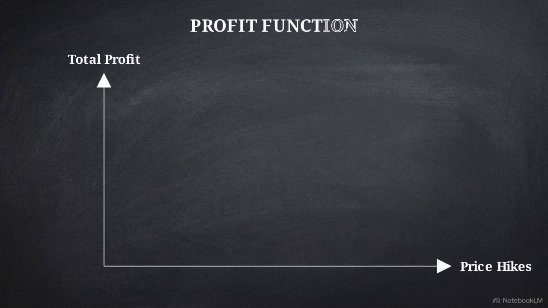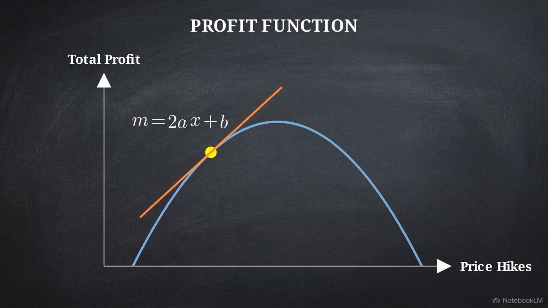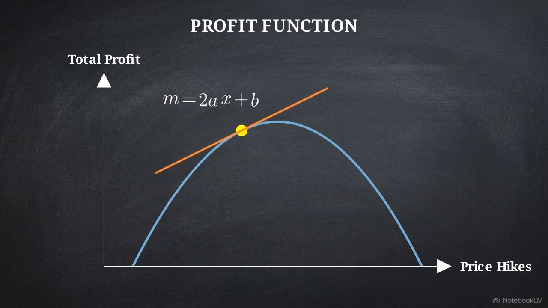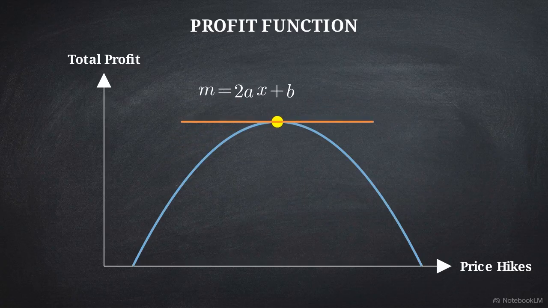As the price hikes increase, profit climbs the left side of the curve. But notice the tangent line. As it climbs, the positive rate of change shrinks. At the absolute maximum, the vertex, the tangent line stops climbing completely and locks into a perfectly horizontal position. A perfectly horizontal line represents a rate of change of exactly 0.